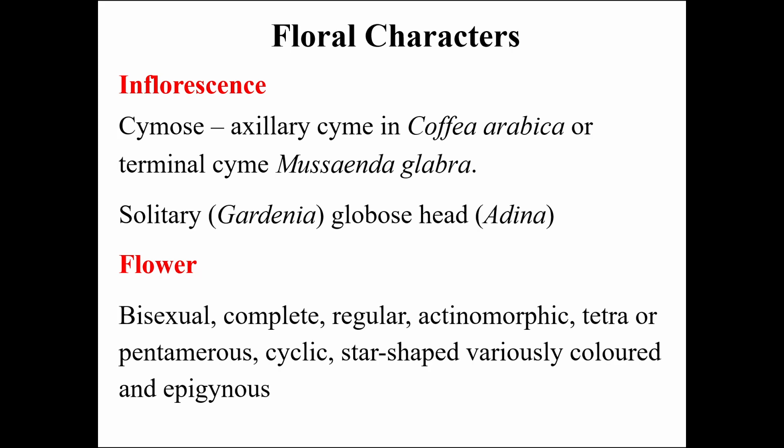Flowers, the flower is usually bisexual. It is complete, regular, actinomorphic, tetra or pentamerous, cyclic, star-shaped, and it is variously colored. And because of the presence of inferior ovary, the flowers are mostly epigynous.